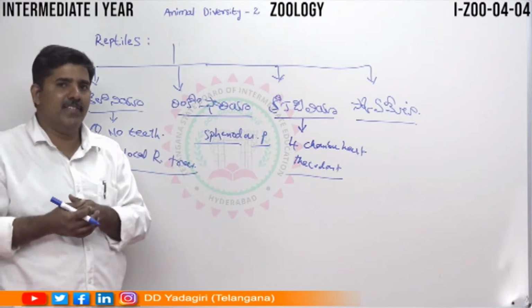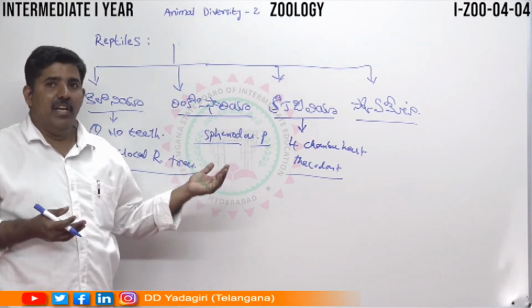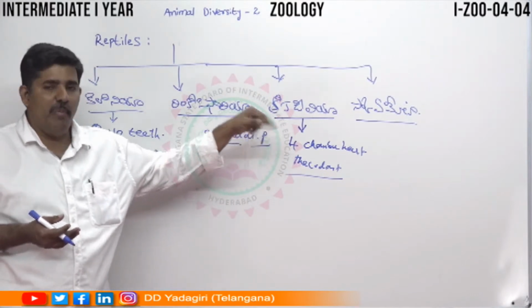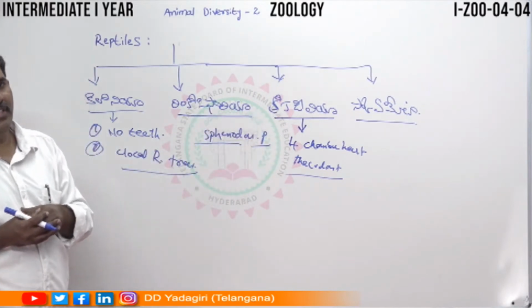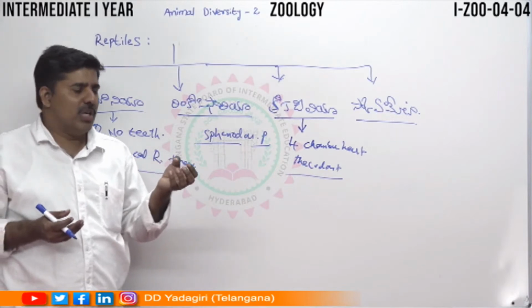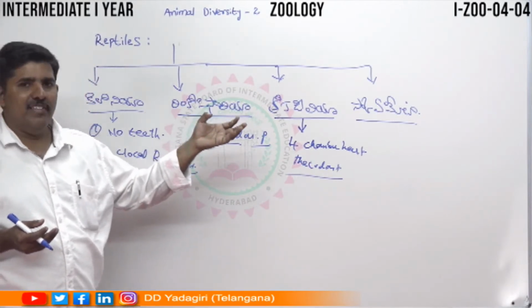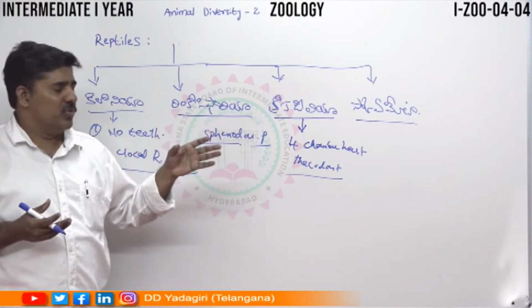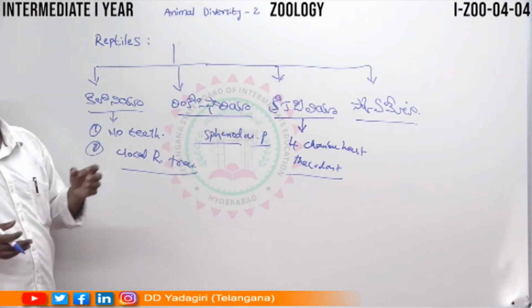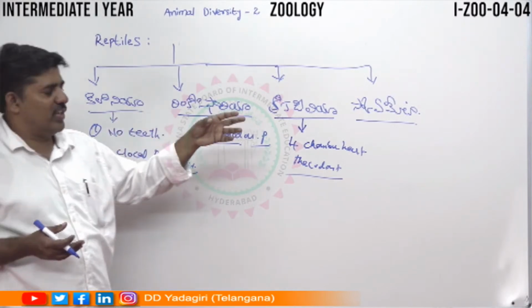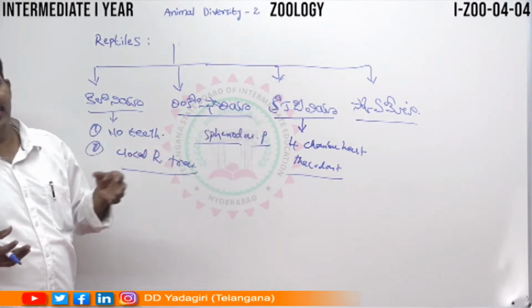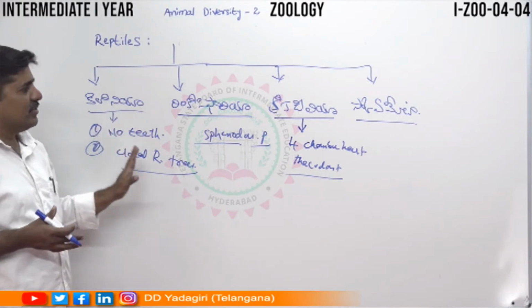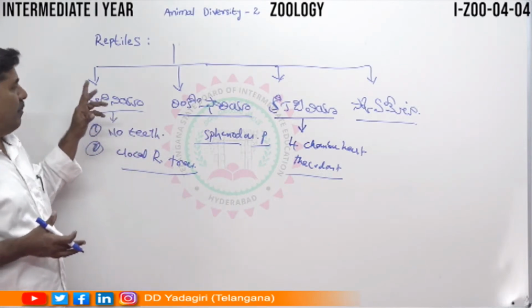It is called ecdysis. Only 10 pairs of the cranial nerves within this squamate area, and the important is most of them are oviparous. So this is the important of the squamata. And the Jacobson organs you can see in the squamate region, that is the snakes. So this is about the small classification of the reptiles.